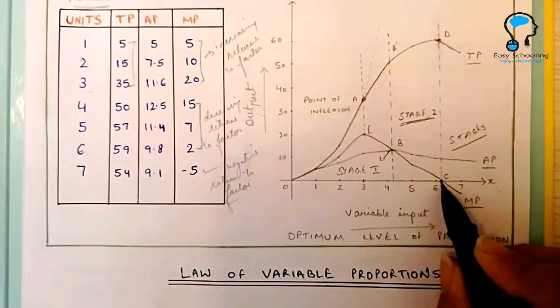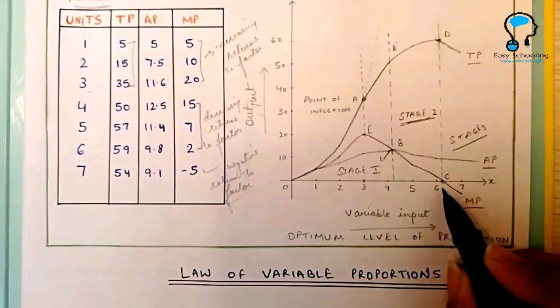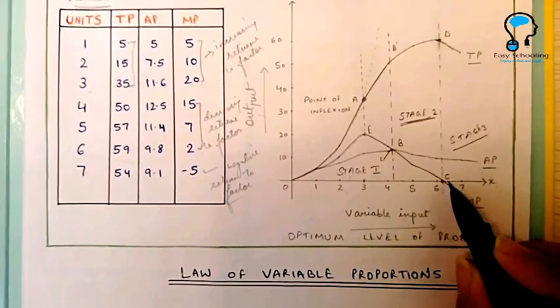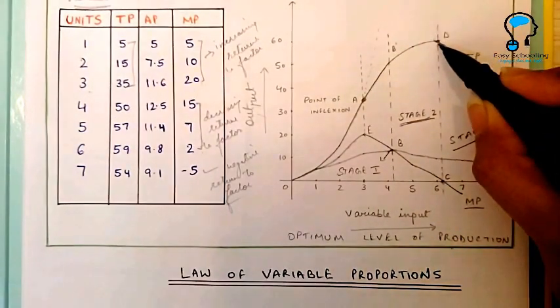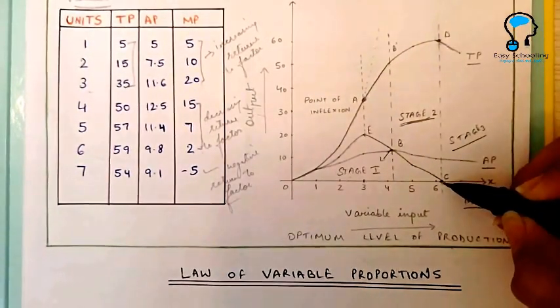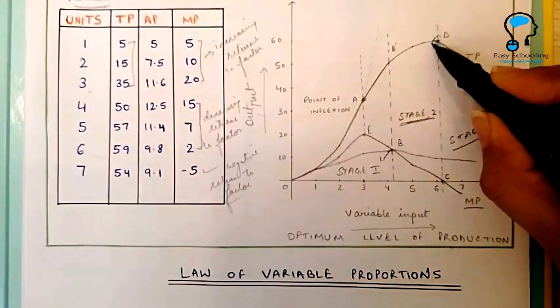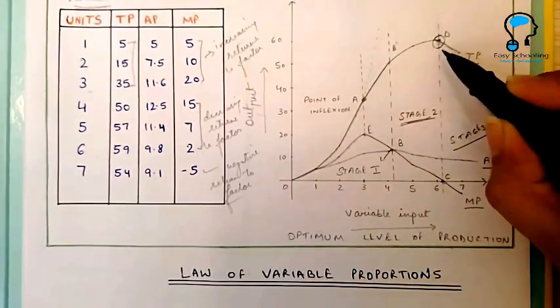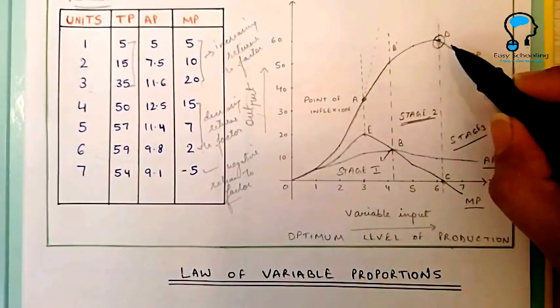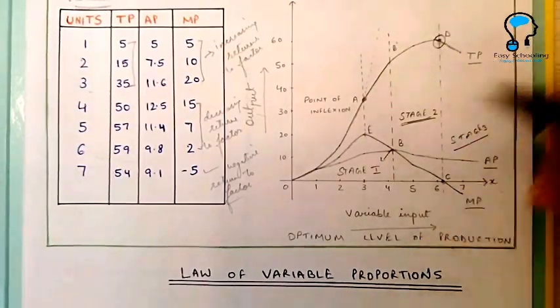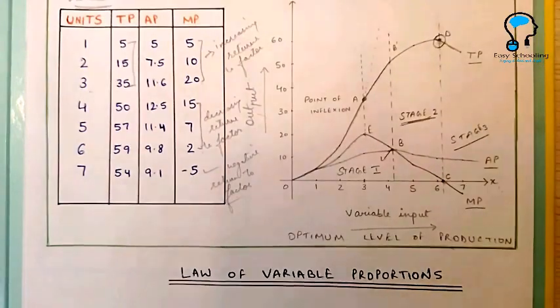And when our marginal product becomes 0, it means that adding more additional units is not going to make any addition to the total product. And when marginal product is 0, total product is maximum. So the rational producer will try to produce the maximum amount of total product which he can produce with his various inputs.